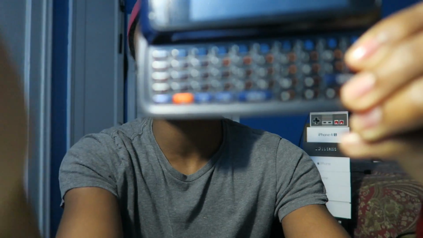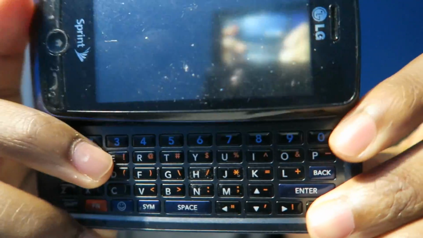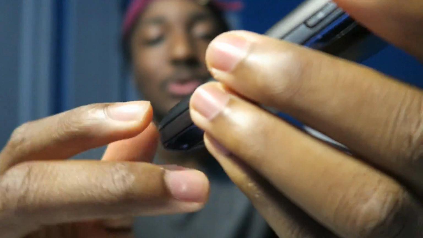So this is the LG Rumor Touch. This baby right here. This was my phone back in the days, y'all. The slide-up keyboard was a huge thing. It was a touchscreen. The battery's most likely dead. You could actually take the back off. So this was hot back in the days. I definitely did a lot of work, a lot of dirt on this phone, if you guys know what I mean.